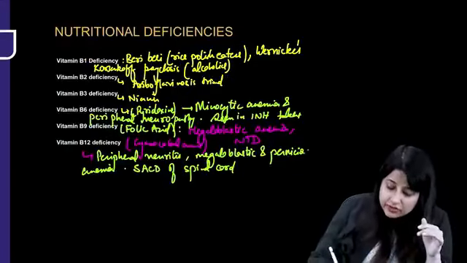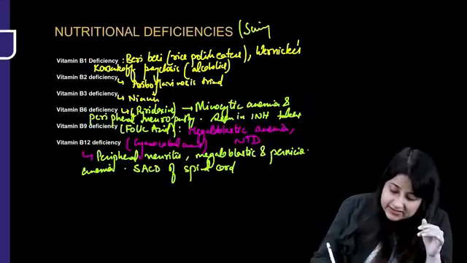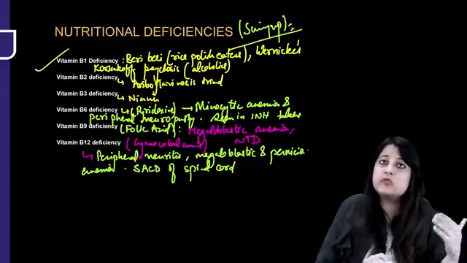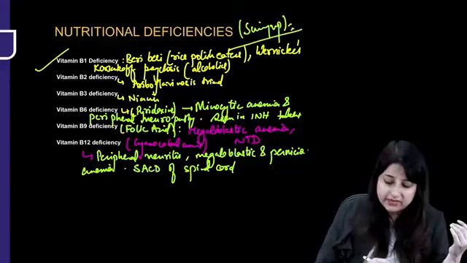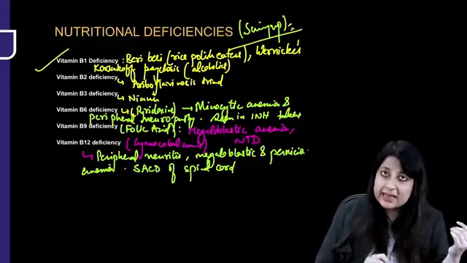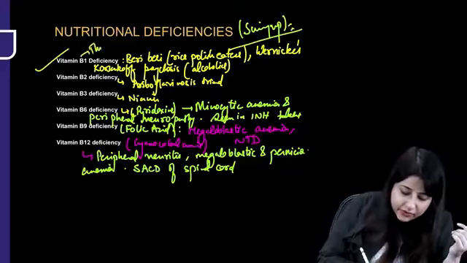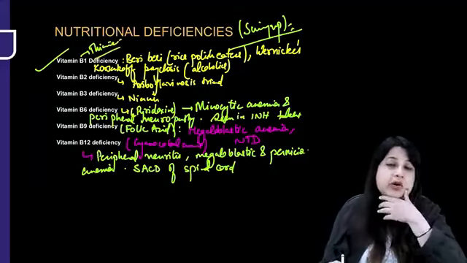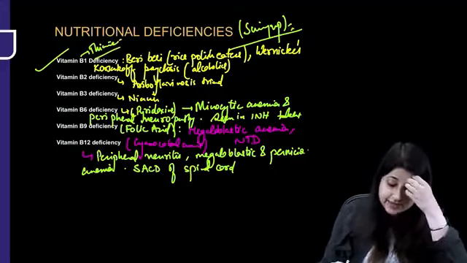Okay, now nutritional deficiency, this is just a summing up chart, guys. Like you all know, vitamin A we have done. What about vitamin B1? B1 is basically thiamine deficiency. So where do you notice thiamine deficiency? Beriberi. Okay, beriberi is very important.